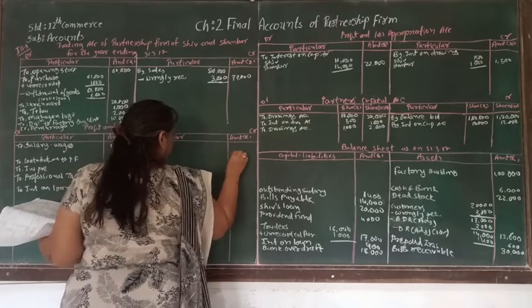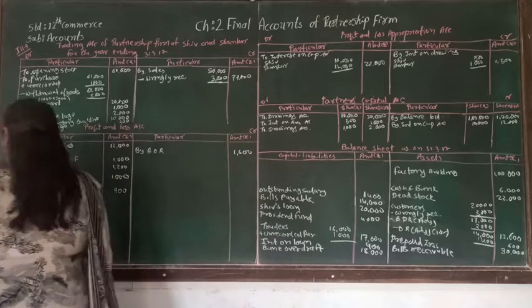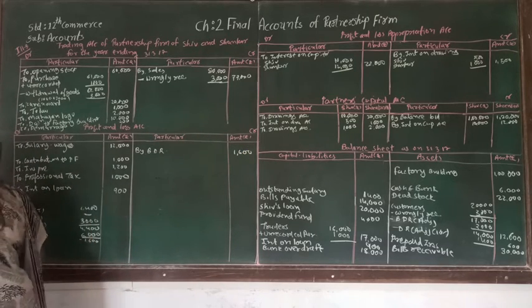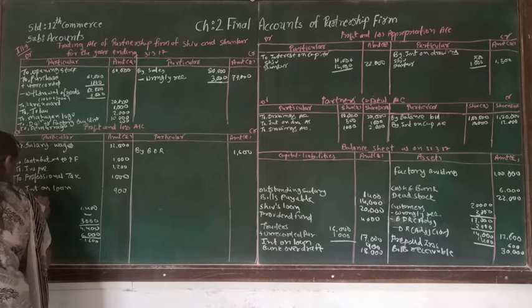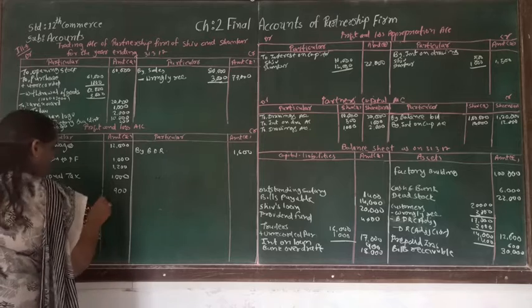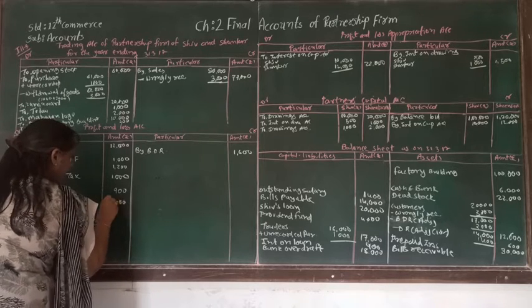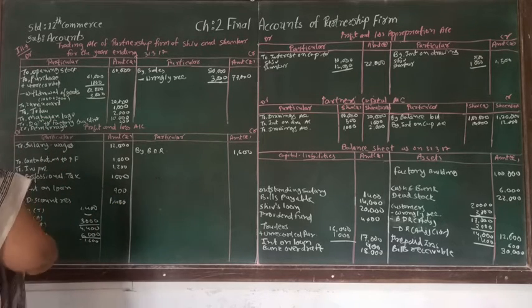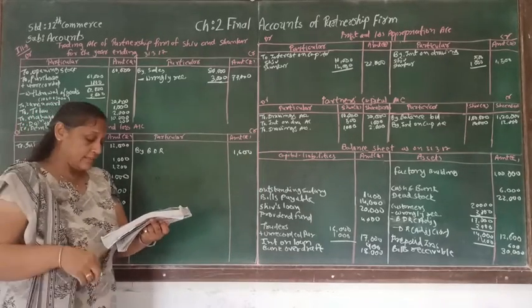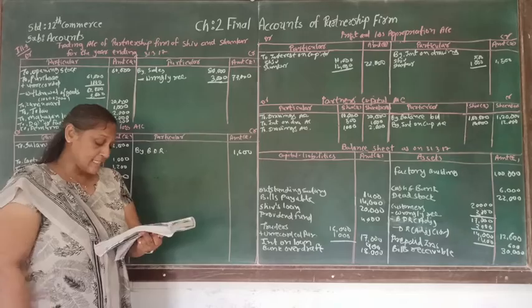That is supposed to be taken to the credit side by bad debt reserve, and that is 1,600. Now let's make the adjustment of discount reserve, and that is 1,400. So here we are finished with all the adjustments. Now, with all the trial balance accounts, let's see the adjustments.